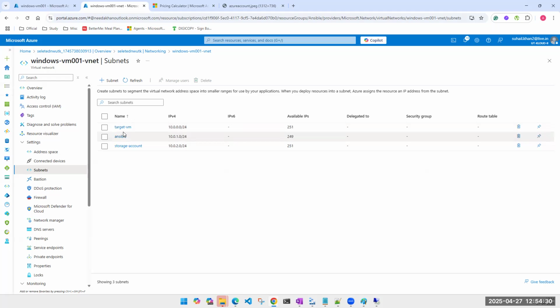Look at this target VM. It has all IPs available because slash 24 means total IP is 255. Available IP is 251, and out of that, all 251 are available. So it should have been very clear for me that